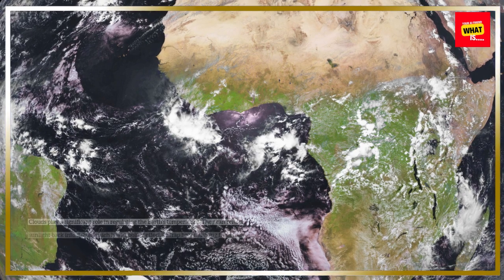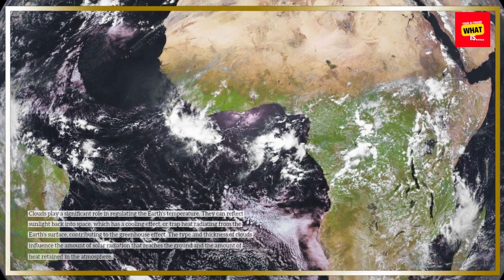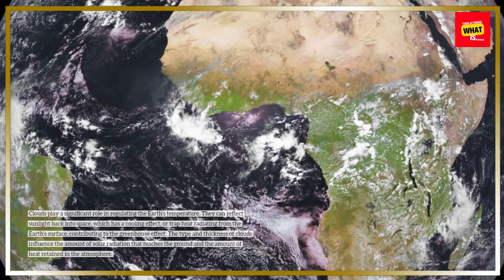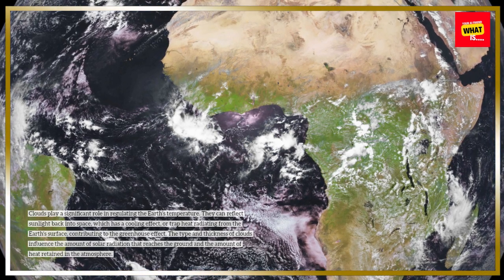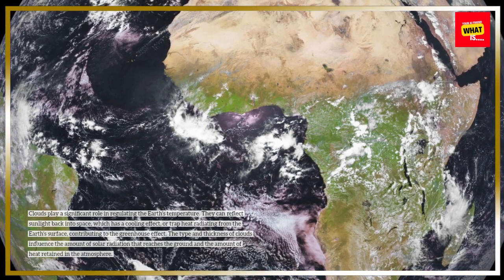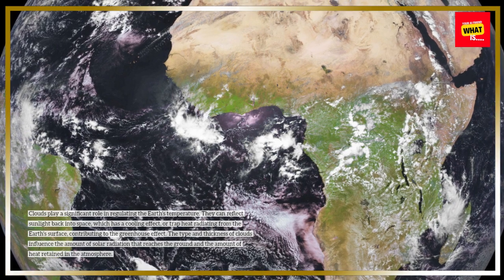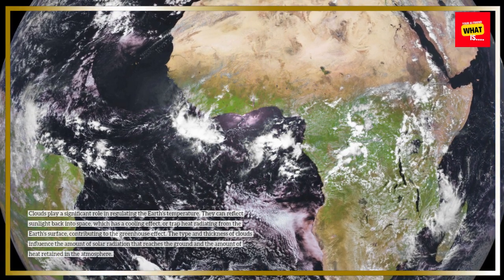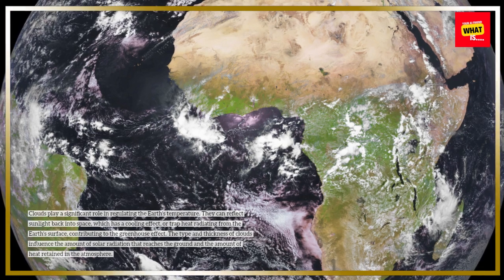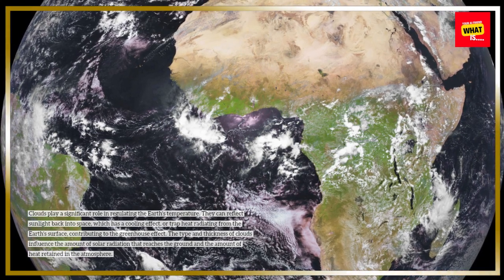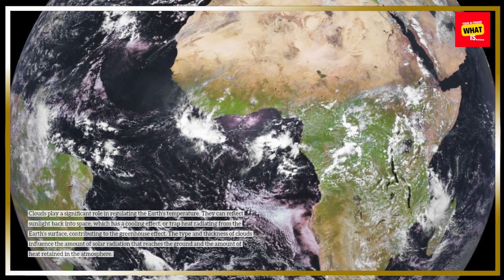The impact of clouds on weather. Clouds play a significant role in regulating the Earth's temperature. They can reflect sunlight back into space, which has a cooling effect, or trap heat radiating from the Earth's surface, contributing to the greenhouse effect. The type and thickness of clouds influence the amount of solar radiation that reaches the ground and the amount of heat retained in the atmosphere.